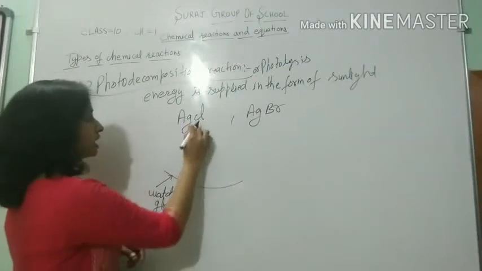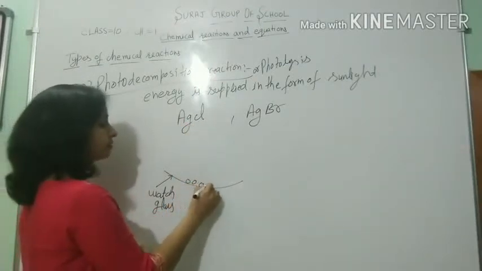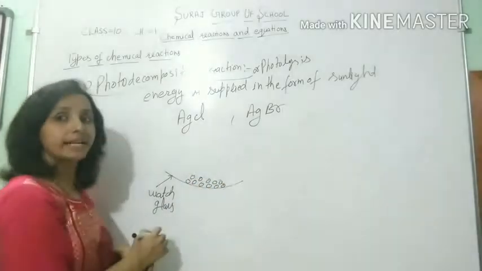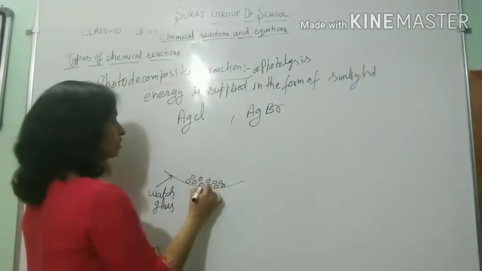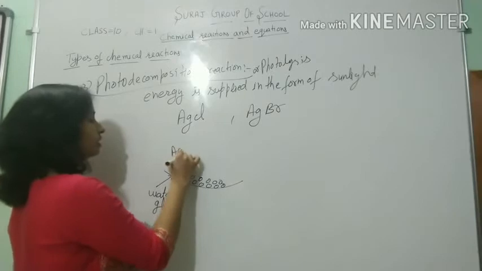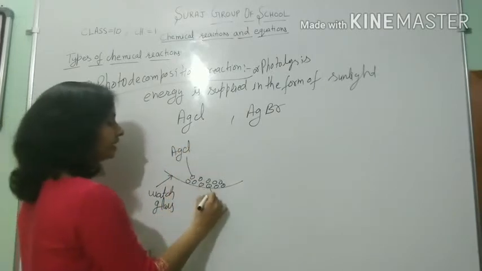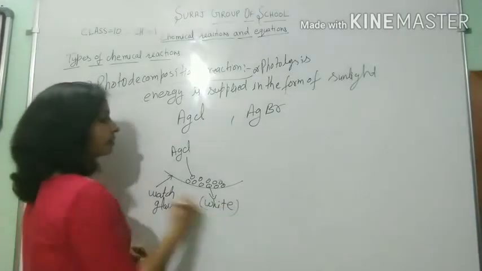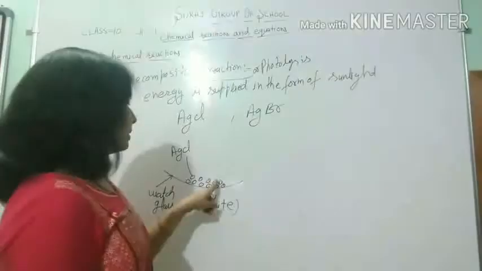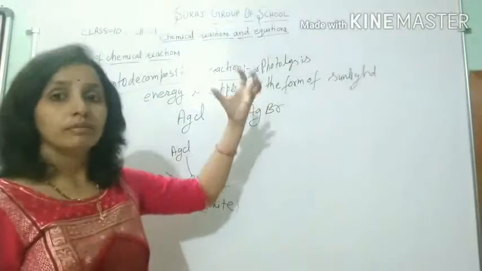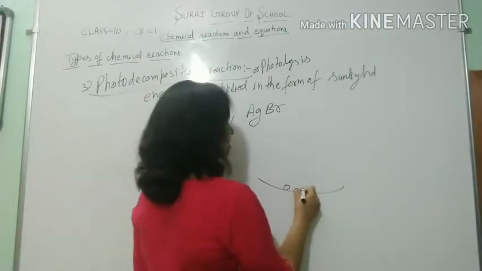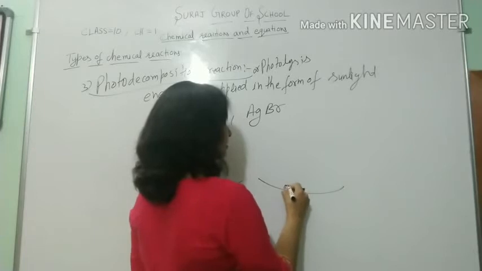In this watch glass, we place salt of silver chloride, which is white in color. We place this watch glass in sunlight.